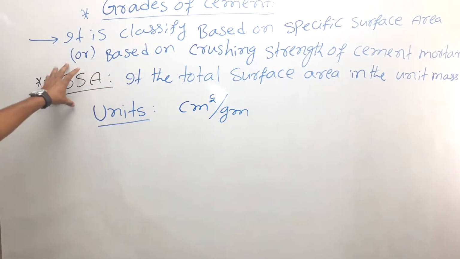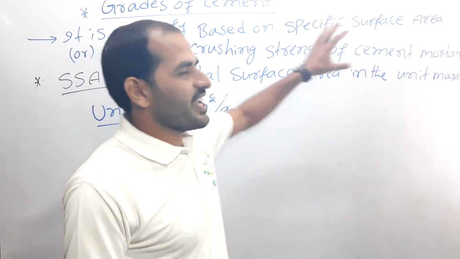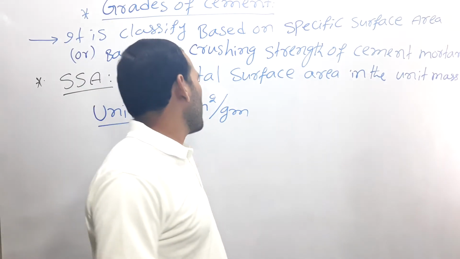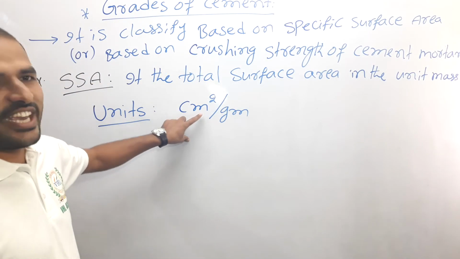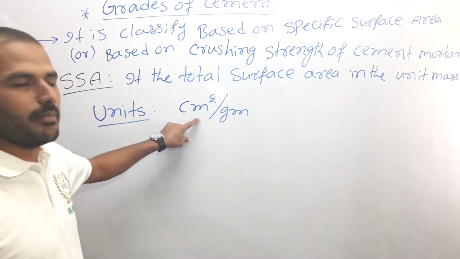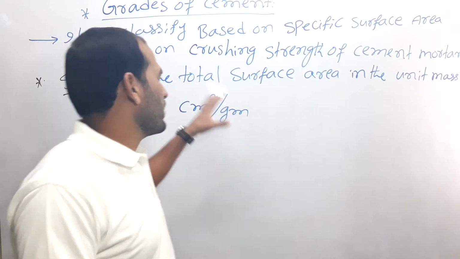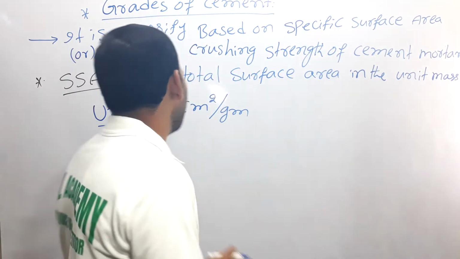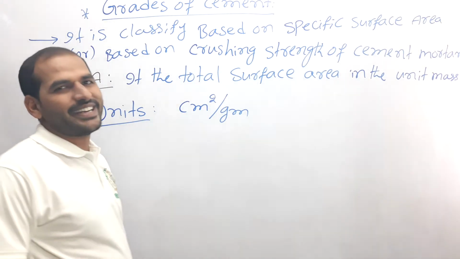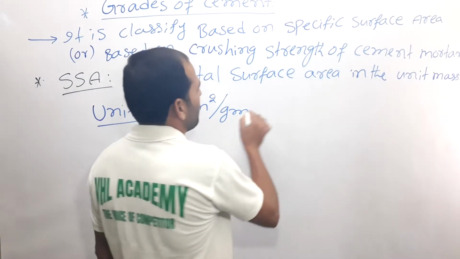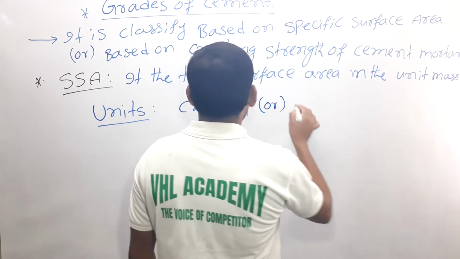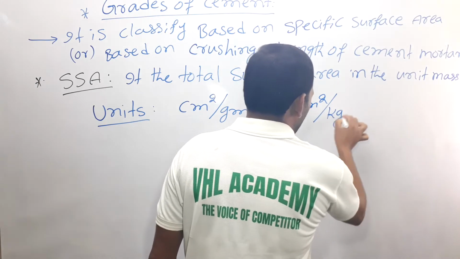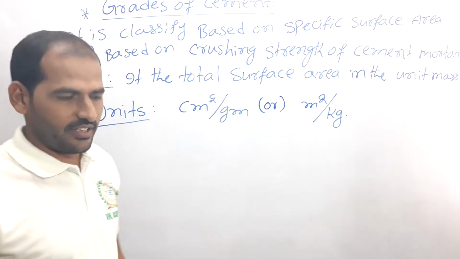The reason is that specific surface area is the total surface area in unit mass, or the total surface area divided by the unit mass. The surface area is in centimeter square or meter square, since area means two dimensions, and the mass is in grams or kg. So the units are centimeter square per gram, or meter square per kg.